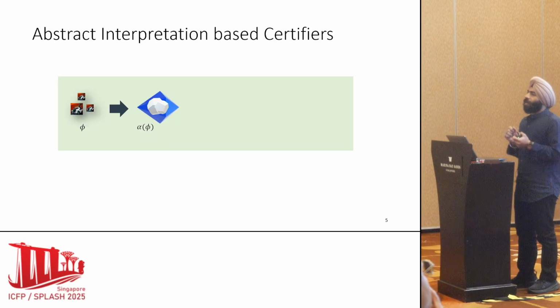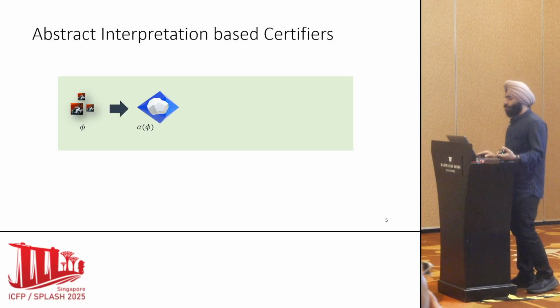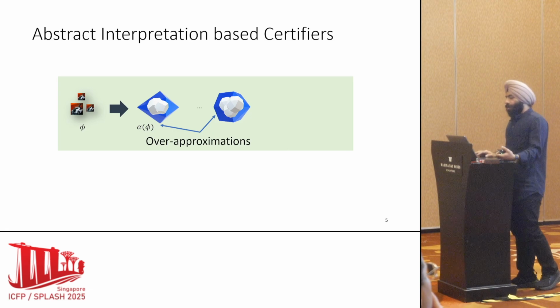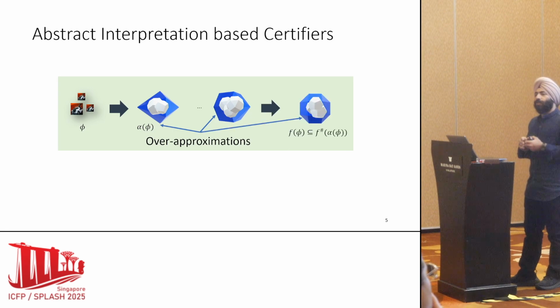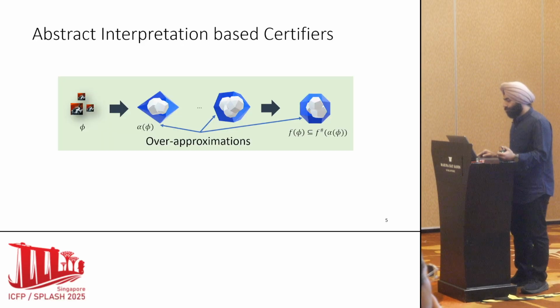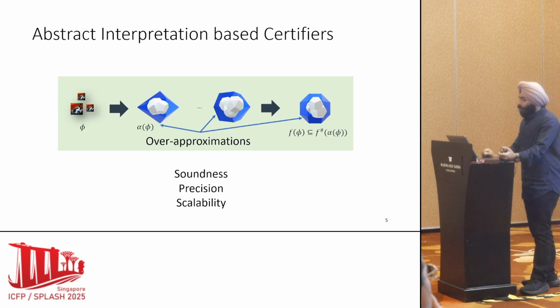Now, instead of propagating the actual images through the neural network, this blue over-approximation is propagated through the neural network. But the key thing is that at every layer, at every step, it must be an over-approximation. So finally, at the final layer, we get an over-approximated output. Now, if this output satisfies the property, then we can say the original images also satisfy the property. This over-approximation is important to ensure the soundness of the certifiers.